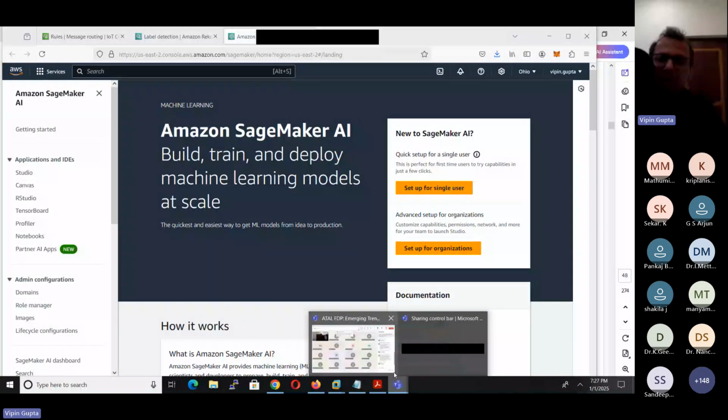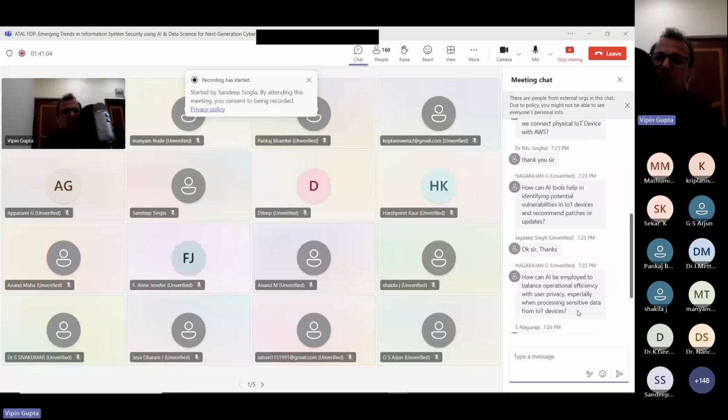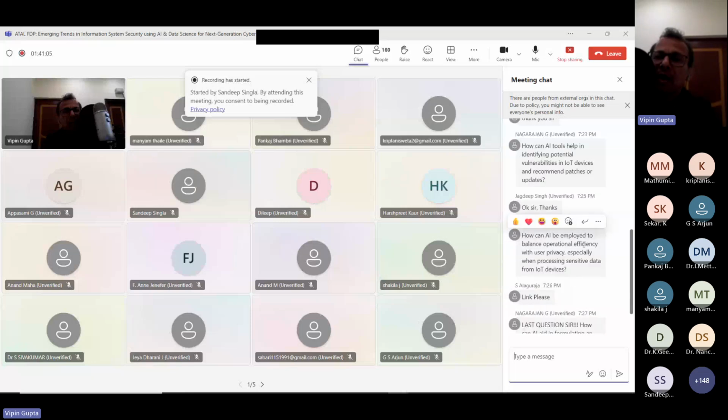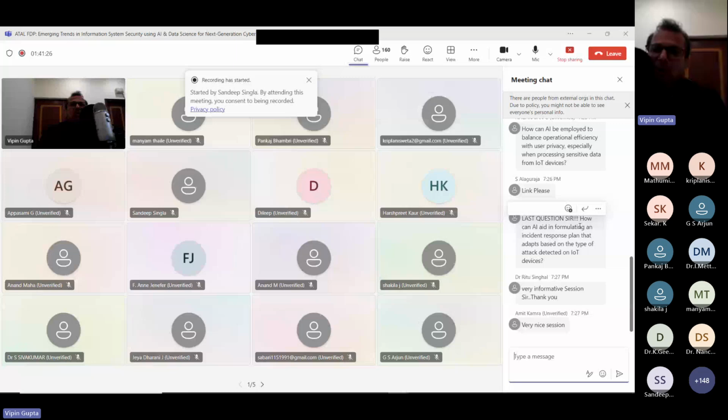So how can AI be employed to balance operational efficiency with privacy, especially when processing sensitive data? Because this is using an encryption protocol, man-in-the-middle attacks will not be there. So privacy will be maintained if you are using this type of solution.